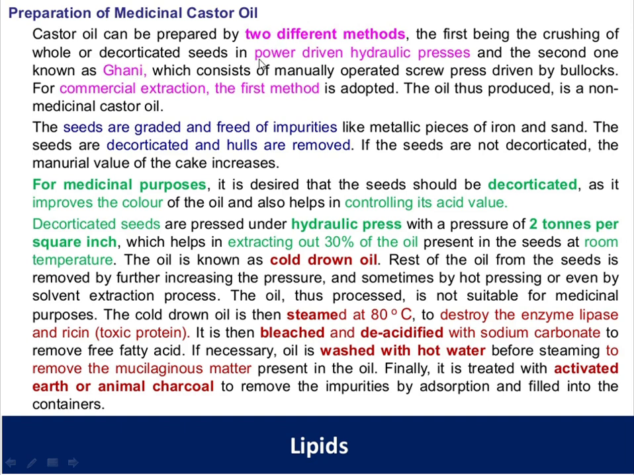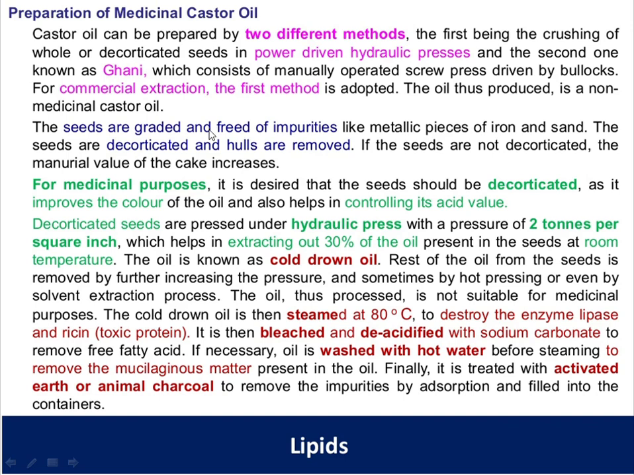Whereas for the commercial purpose, a power driven hydraulic press is going to be used. The oil thus produced is the medicinal castor oil. Method of preparation of castor oil by means of power driven hydraulic press. Here, the first step is that the seeds are graded.